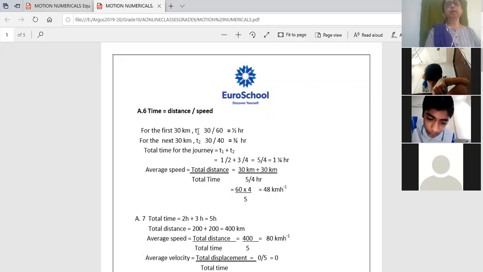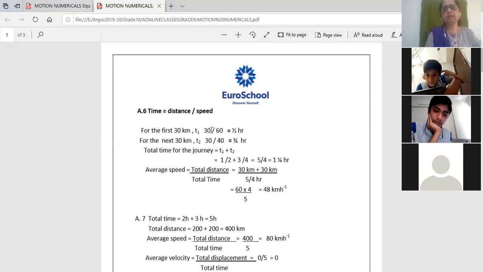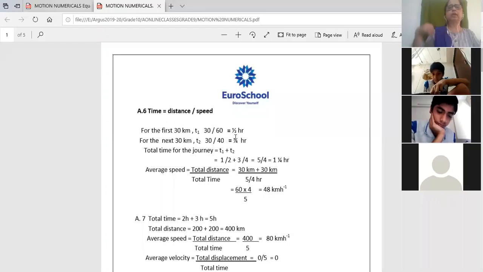So for the first 30 kilometer, he travels with a speed of 60 kilometer per hour, and for the next 30 kilometer, he travels with a speed of 40 kilometer per hour. For both the distances, I have to find out the time. Because speed equals distance upon time, time equals distance traveled upon speed. For the first 30 kilometers, the time is T1: 30 divided by 60, so it is half an hour. For the next 30 kilometer, the time is T2: 30 divided by 40, so it comes to 3 upon 4 hours.